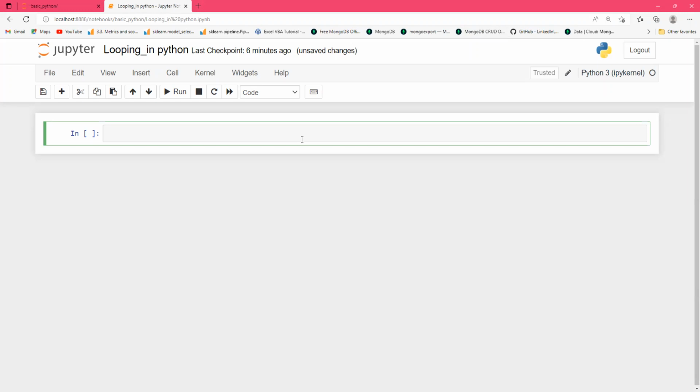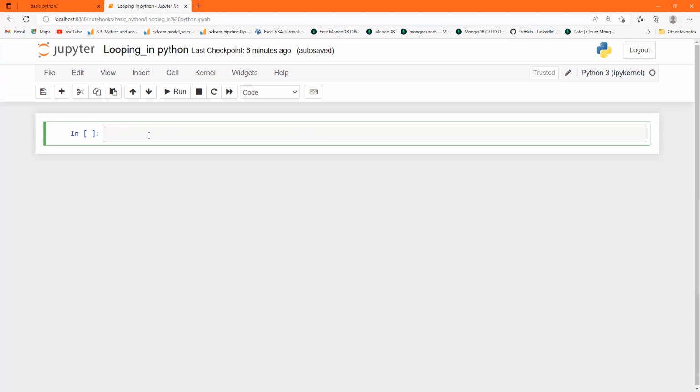With the while loop, we can execute a set of statements as long as a condition is true. That means we can use the condition on some set of statements as long as the condition is true. So let's see what the while loop is. Suppose I want to make a table of 2 using a while loop.